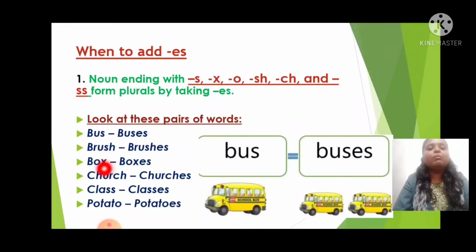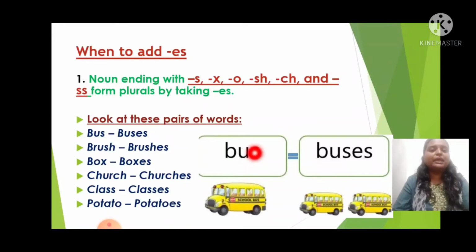Now sh, box, boxes, so it is ending with x, so es. Church, so when we say church, okay children, churches, it is ending with what? Yes, it is ending with ch, so here we are going to add es. In the same way, classes, so you have double s there, so here also we are adding es. Potato, when we say potato, here it is ending with o, so here also we add es.